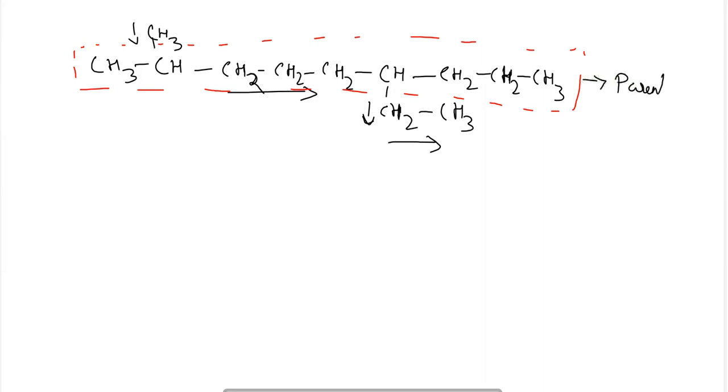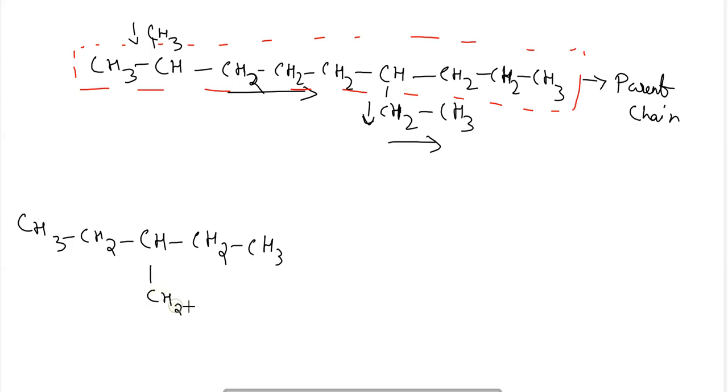Similarly, CH3, CH2, CH, CH2, CH3, CH2, CH2, CH3. This is a compound, and here the longest chain will be this one.